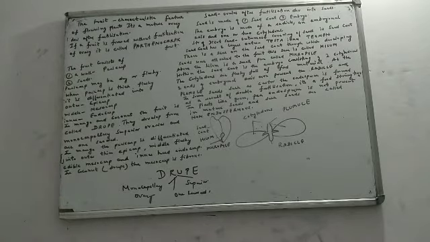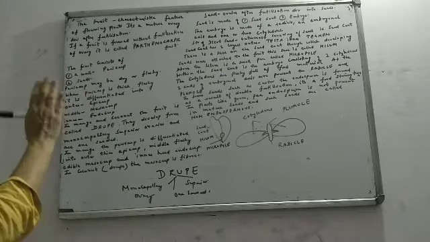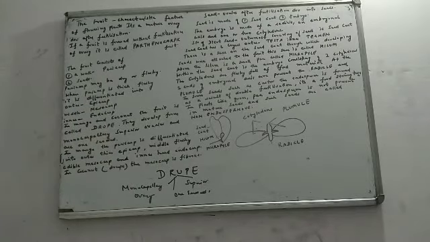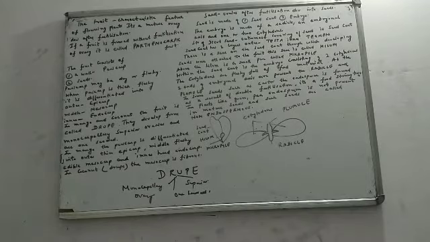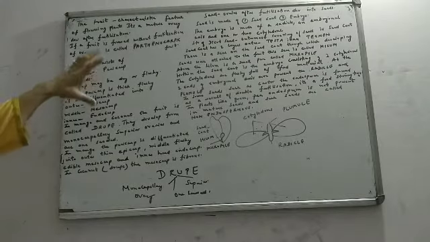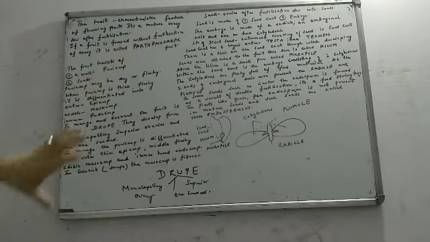Now we move on to seeds. What are seeds? Ovules after fertilization develop into seeds. Ovary after fertilization develops into fruits and the ovules after fertilization develop into seeds. Seeds are again made up of two main structures, the seed coat and the embryo. Remember, what are the two main parts of the seeds? The seed coat and the embryo. Like in a fruit we had two main parts, the wall which is called pericarp and seeds, similarly in a seed, two main parts to remember: the seed coat and the embryo.